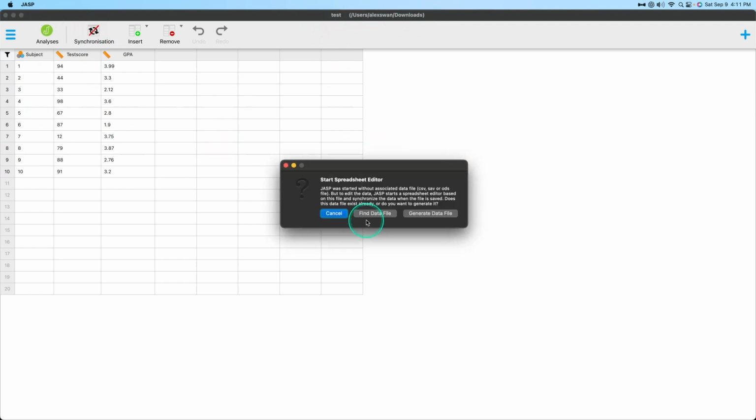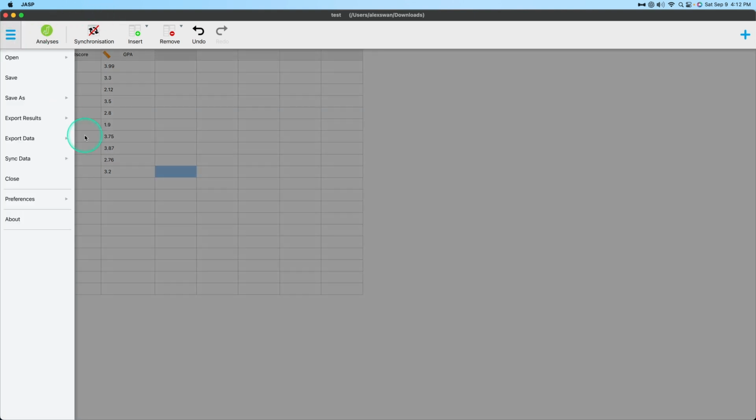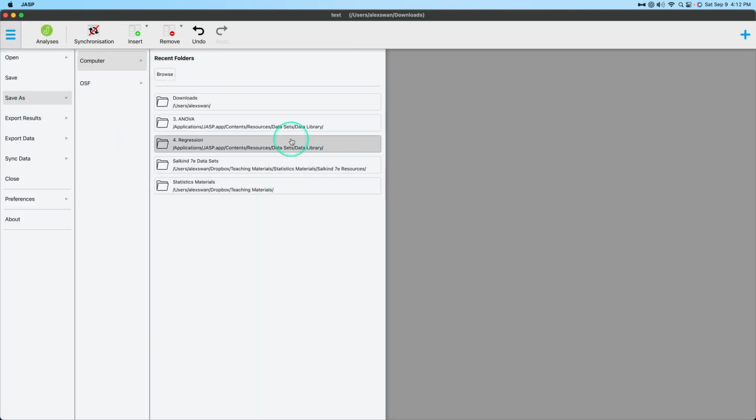So synchronization to me does not seem like it is working because I have this and I should be able to click save. So if I were to change this to 3.5 and I clicked on save, it should save that to my downloads, which test.jasp.temp is there, but no temp CSV is. It's just a .jasp file. So it doesn't generate a CSV file for you. It generates a JASP file, which can only be opened in JASP unless you hit save as, and then you would go to browse. I'm not going to do that because I'd probably have to force quit JASP again. But you would pick a folder and save it as a CSV in that.